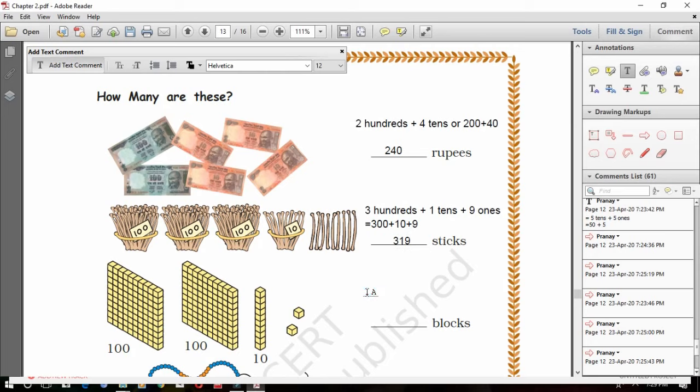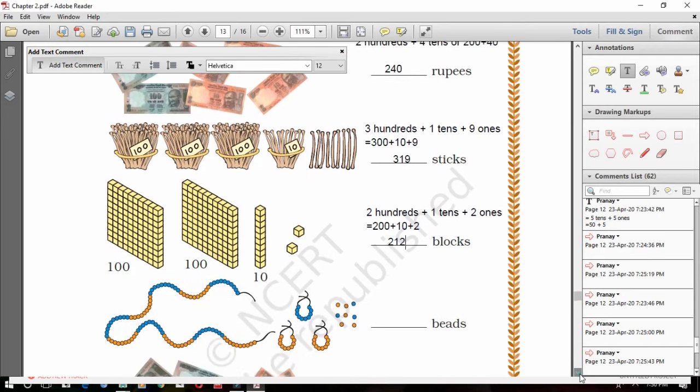Next question you see. These blocks are also divided in hundreds, tens and ones. How many hundreds are there? Find out. 2 hundreds plus, how many tens are there? 1 tens plus 2 ones. So how is it divided now? It is equal to how many? 2 hundreds are 200 plus 1 tens are 10 plus 2 ones are 2. So how many blocks are there? 200 plus 10 plus 2, 212.